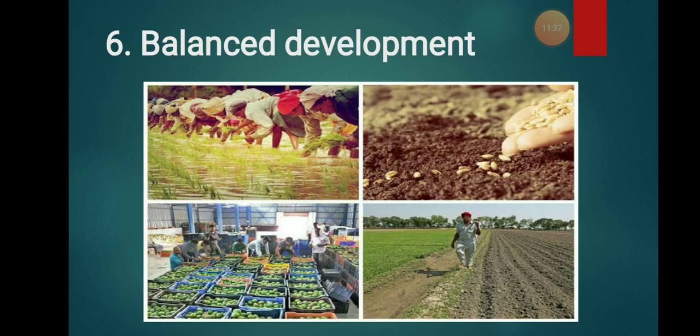Okay, next is the balanced development. How was there balanced development? First, what is this balanced development? In the sense, there should be balance in agriculture and in industry. When there are employment opportunities, there should be balance in both the sectors. When you get more and more money, there should be a balance between both the sectors. So India is called an unbalanced economy. Why is this called an unbalanced economy?